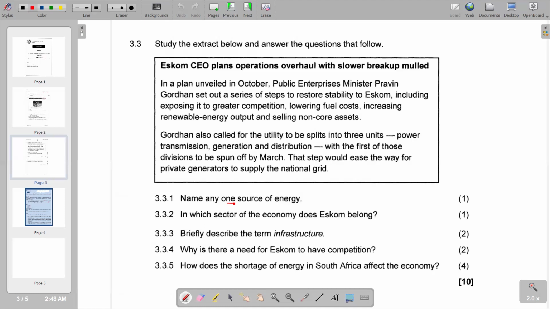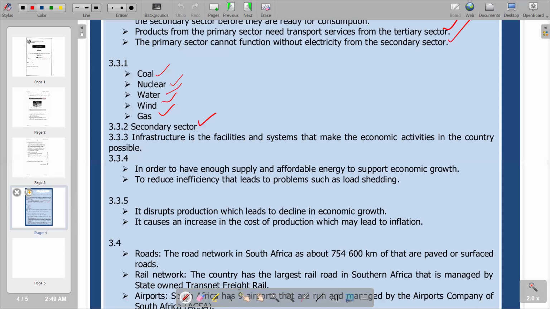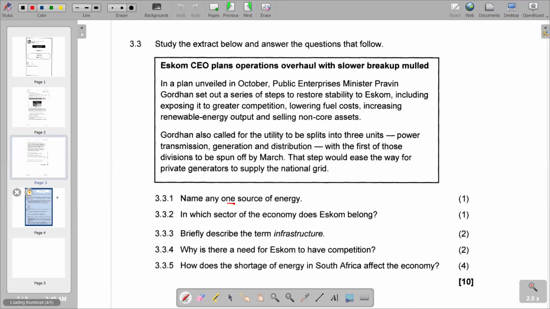When you have an improvement in those facilities, it is going to lead to the infrastructure that we are talking about. So we go to the other section to see the description that we have of infrastructure. We say infrastructure basically is the facilities and the systems that make the economic activities in the country possible. So this is the definition of infrastructure that we have.